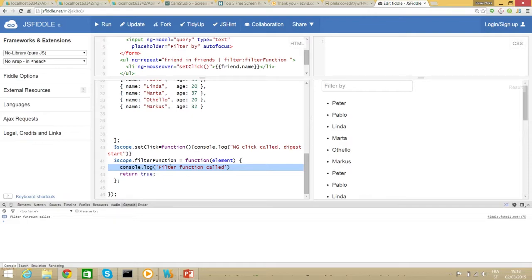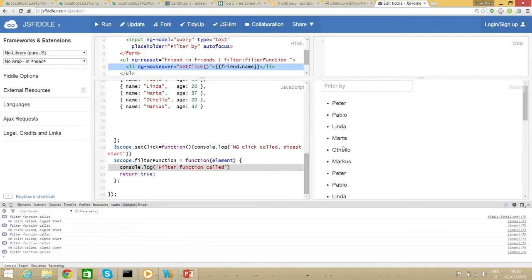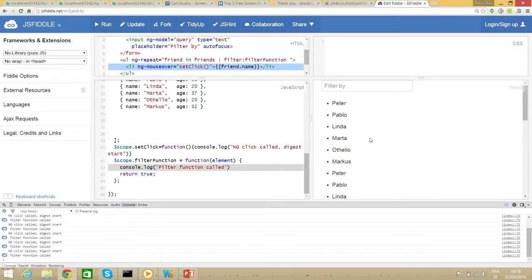So what happens if I put a mouse over on the element of the list? The mouse over is associated to each element of the list here. And what we see is if I mouse over an element, it actually calls the filter. It triggers a digest and it calls the filter 30 times, because for each element it will call the filter.